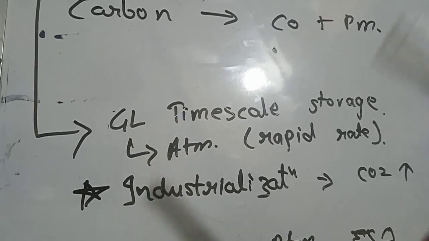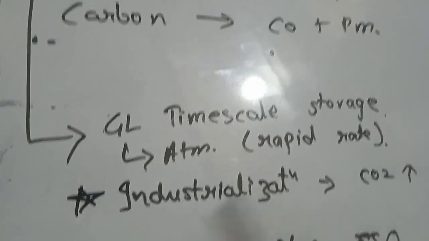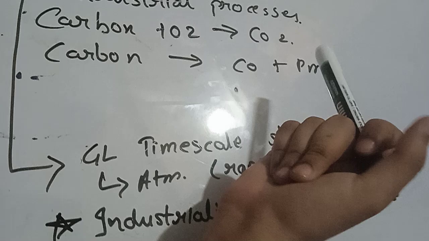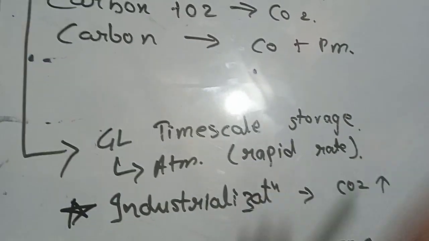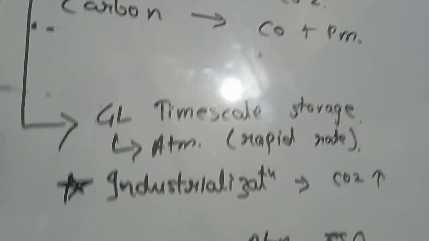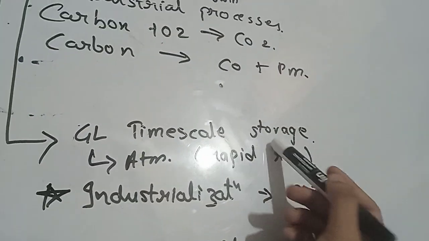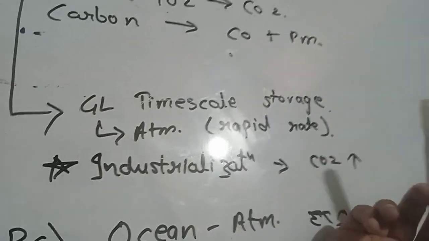That means the carbon that was stored for millions of years, just for the sake of a long drive or a rash drive, we are burning that fossil fuel and releasing the stored carbon into